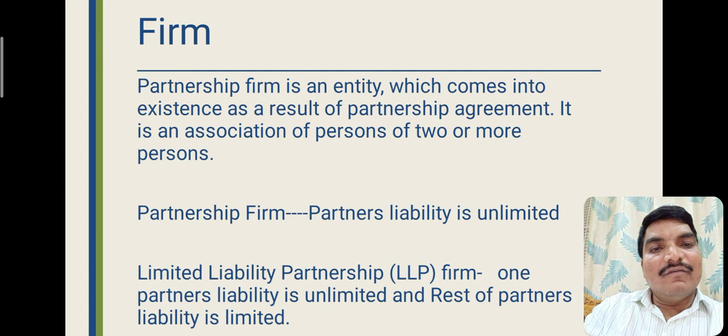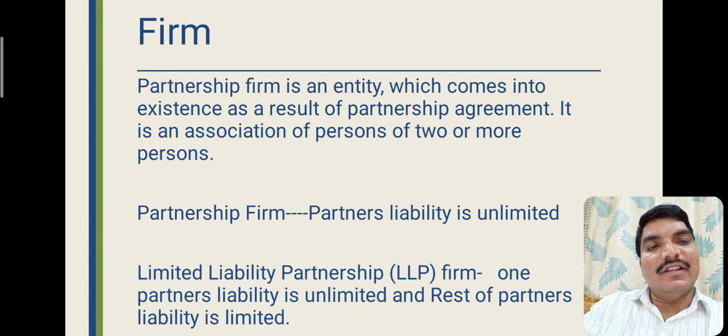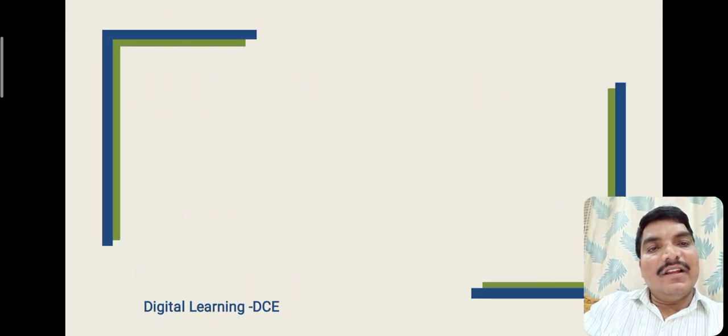Here, one partner's liability is unlimited and the rest of the partners' liability is limited. This is a new type of partnership firm that came into existence and is doing business. Here, one partner is liable to pay without limit, and the rest of the partners' liability is limited.